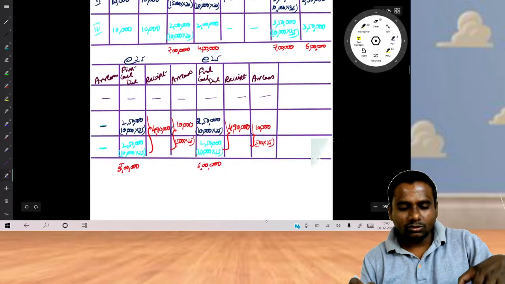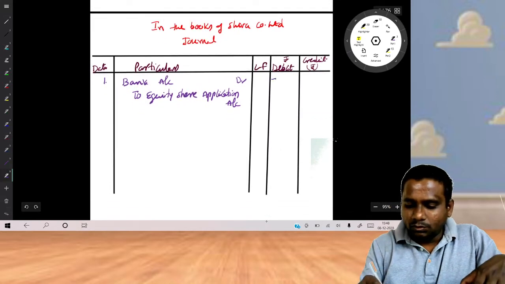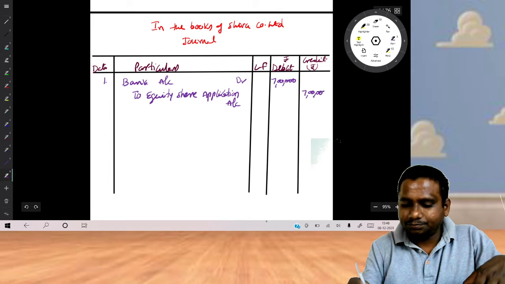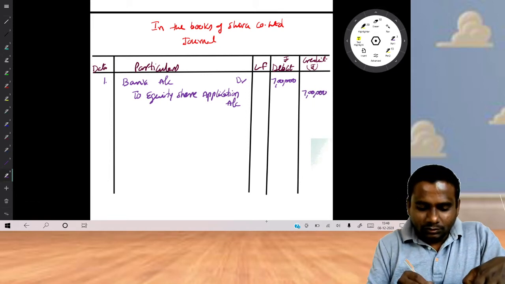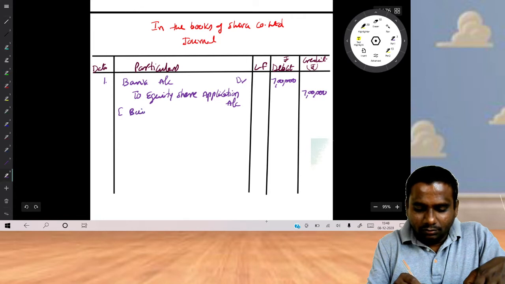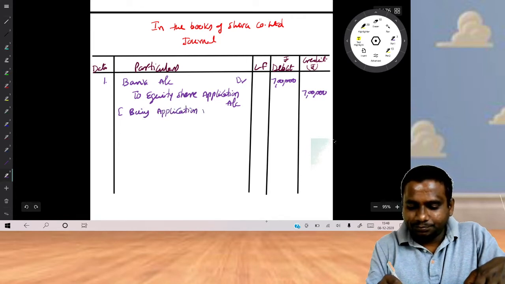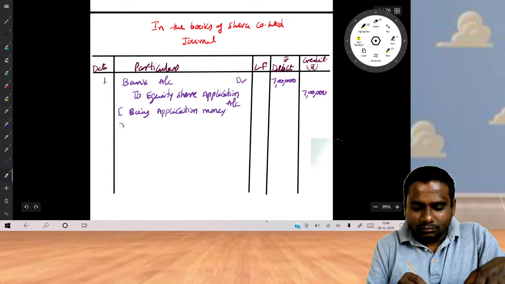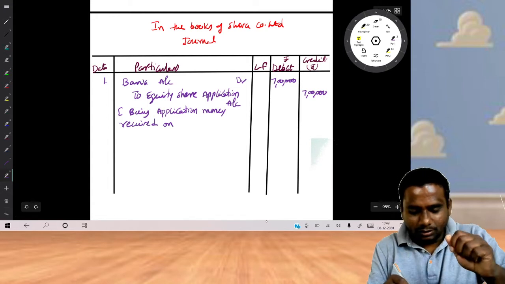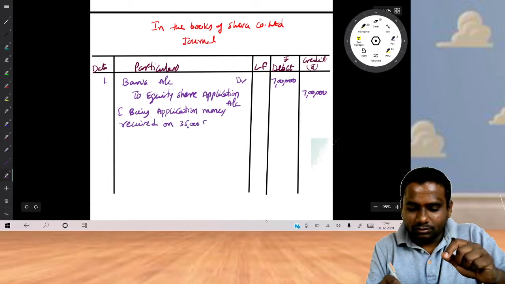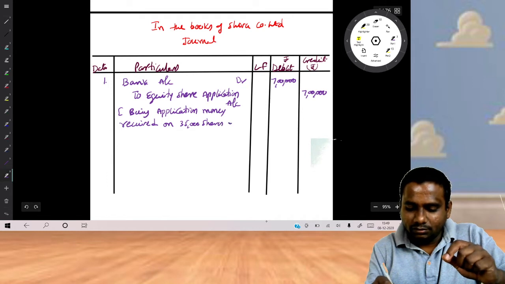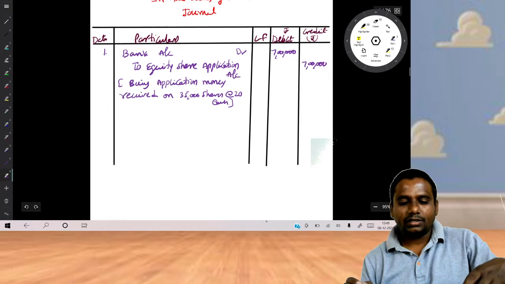Total application money received 7 lakhs. Yes or no? So what's the narration? Being application money received on 35,000 shares at 20 each. Fine.